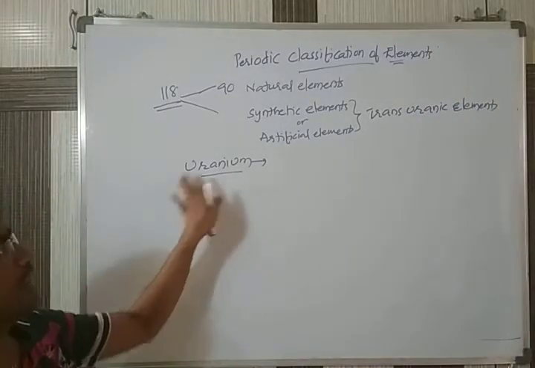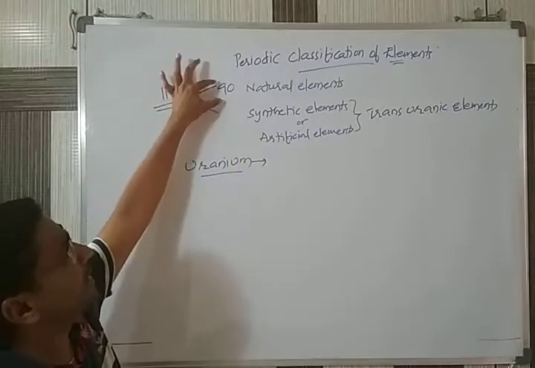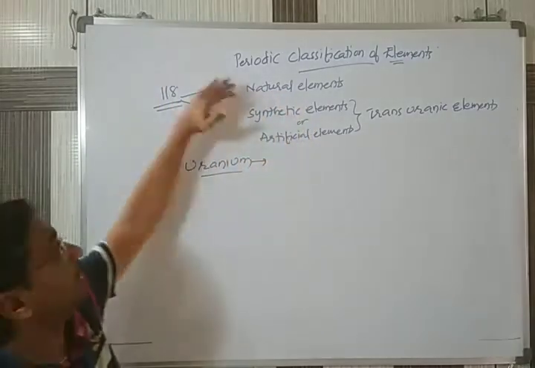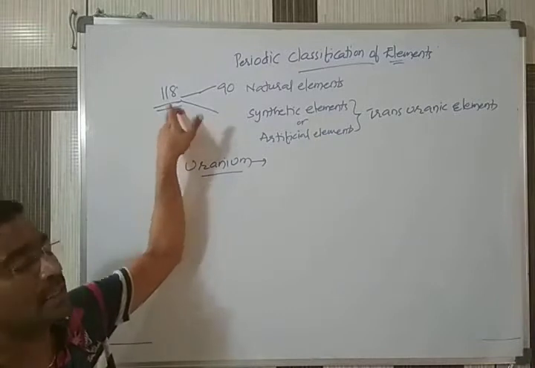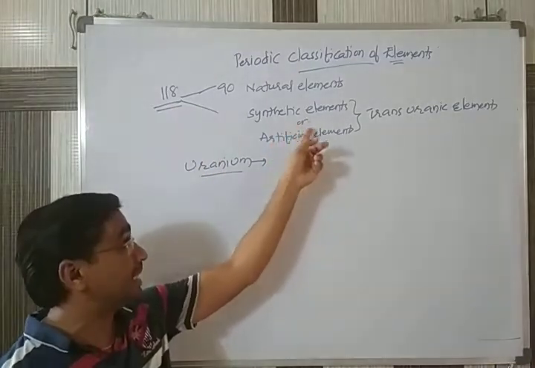So this is only to identify, or you can remember in a general way, the 90 are natural elements. The remaining elements are man-made elements. That's what we call synthetic elements.